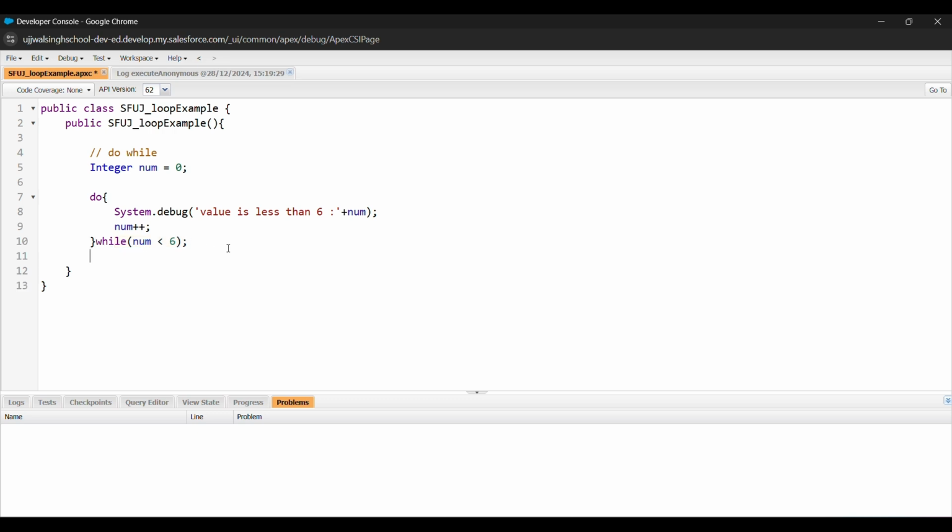Now let's see how we can use the while statement. In while, let me again initialize a variable equals 0, and now I will use while. I will use the same logic, less than 6, and now you can see the difference.